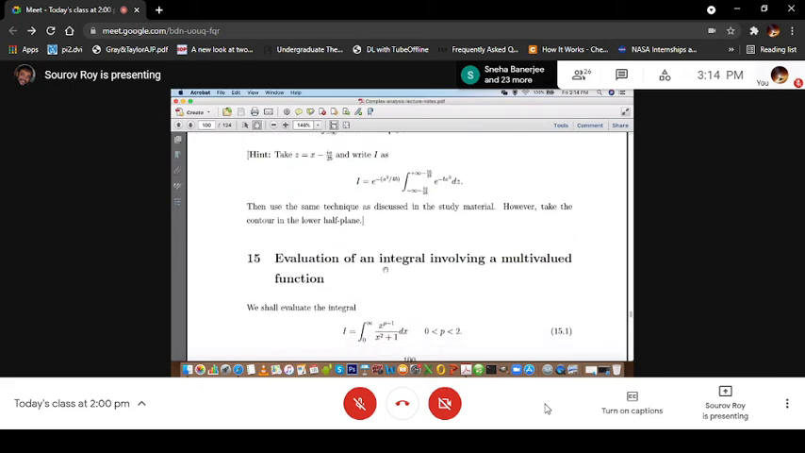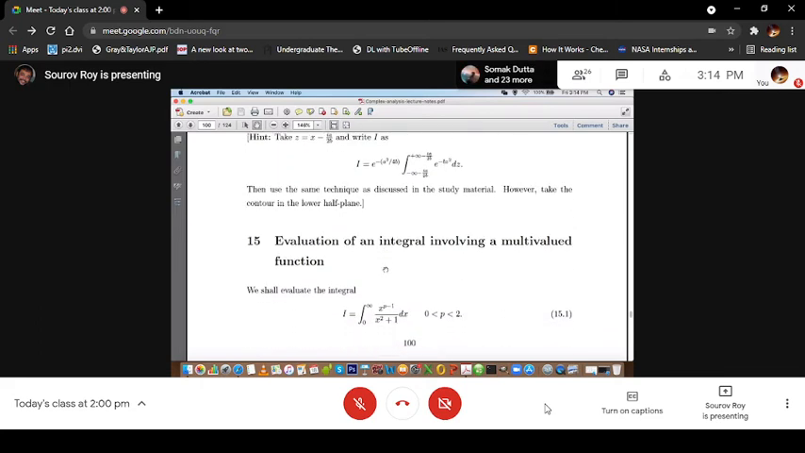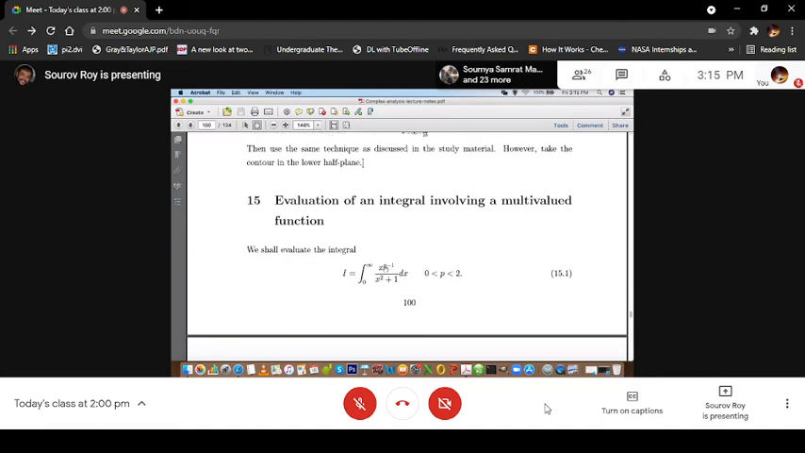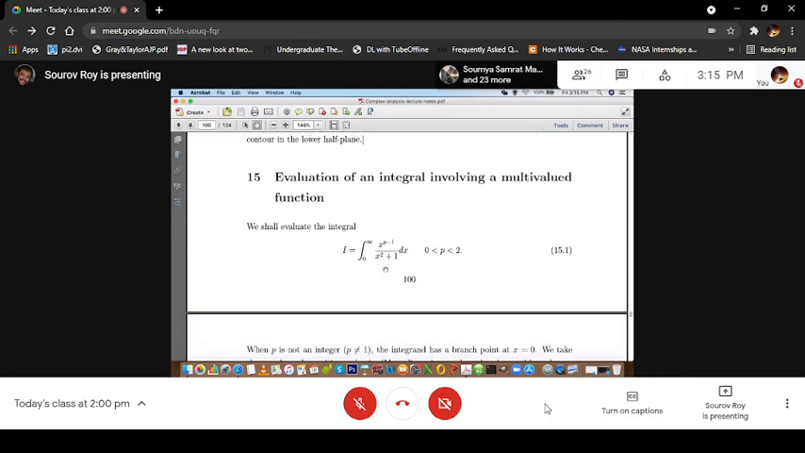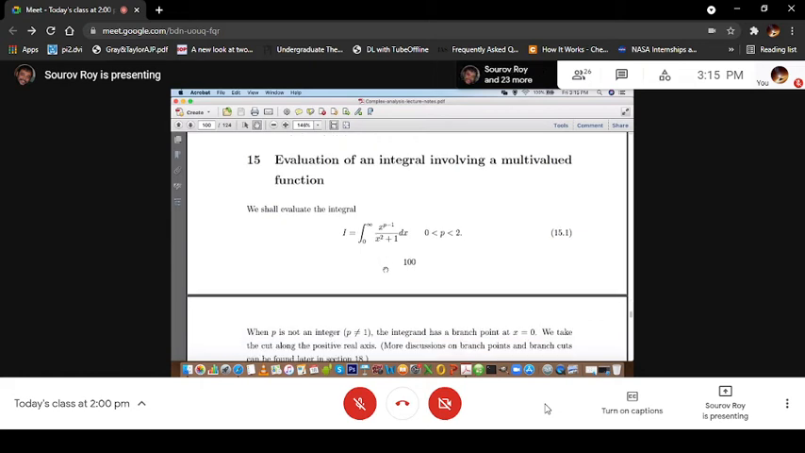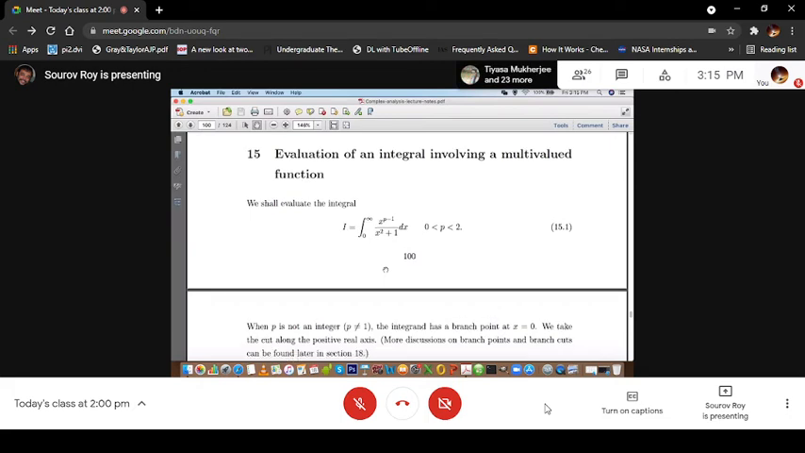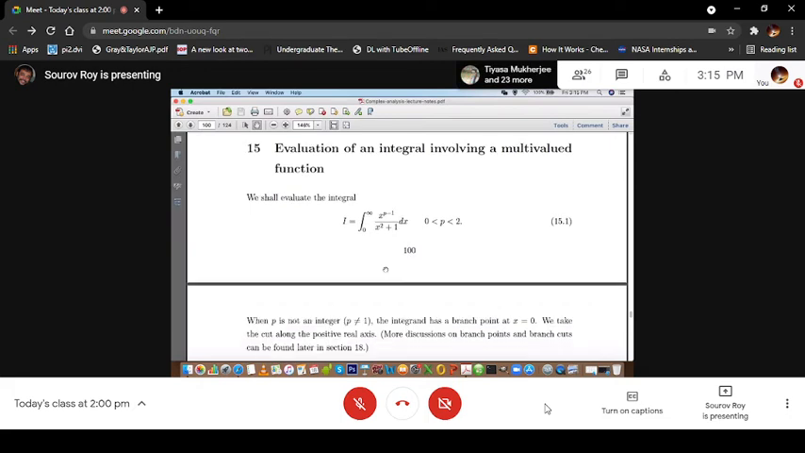Okay, so last, you have some 15 minutes, I'm taking extra time. Last one example, let me just do it because that one needs to be known. This is the evaluation of an integral involving a multi-valued function. Okay, so let me just go through it.